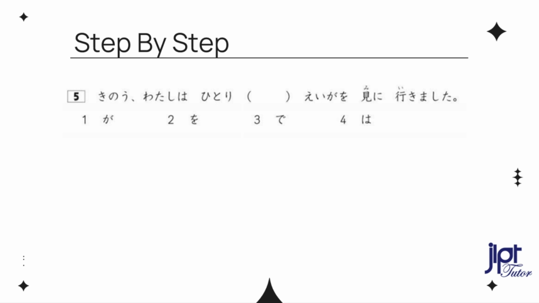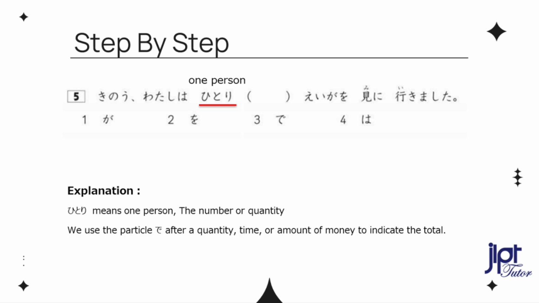We have 4 choices. 1, ga, 2, o, 3, de, 4, wa. What is the best answer? Hitori means 1 person, the number or quantity. We use the particle de after a quantity, time, or amount of money to indicate the total. 昨日一人で映画を見に行きました。 The sentence means, yesterday I went to see a movie by myself.